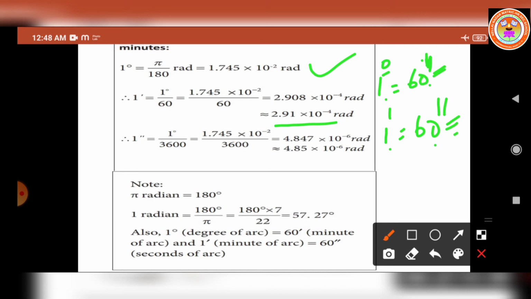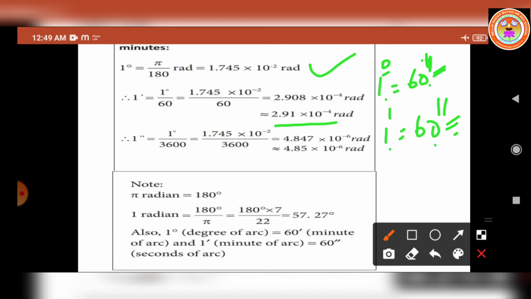Now we substitute the value of 1 degree, 1.745 into 10 power minus 2, divided by 3600. It gives 4.85 into 10 power minus 6 radian. So it will come for the problems.